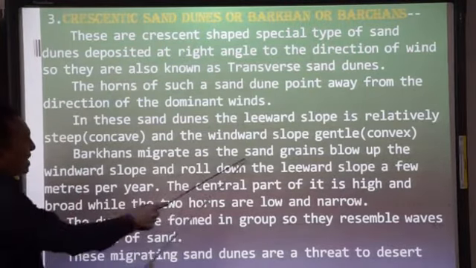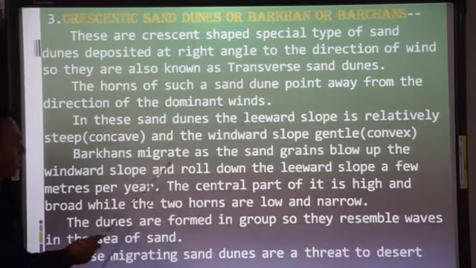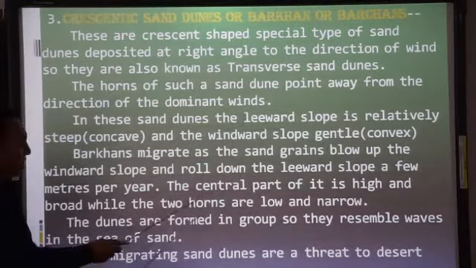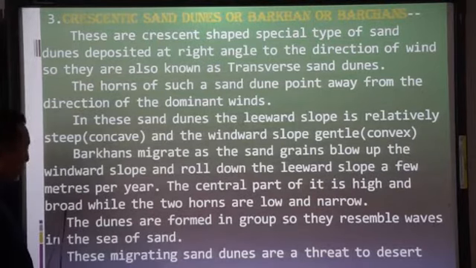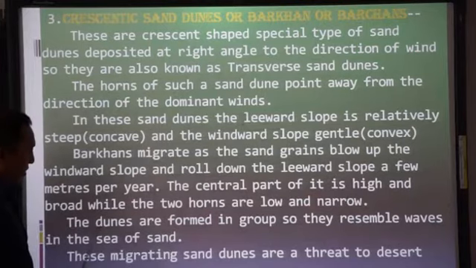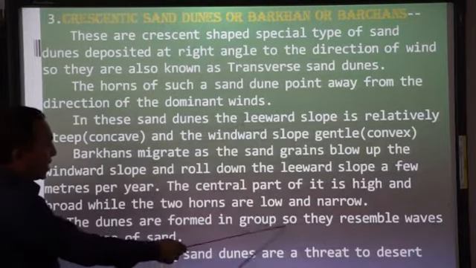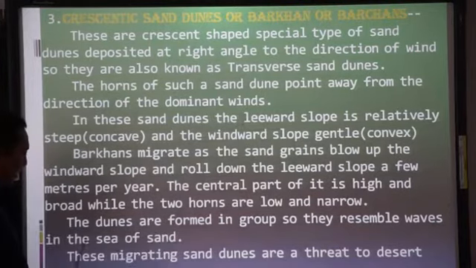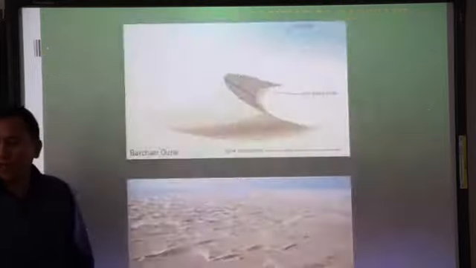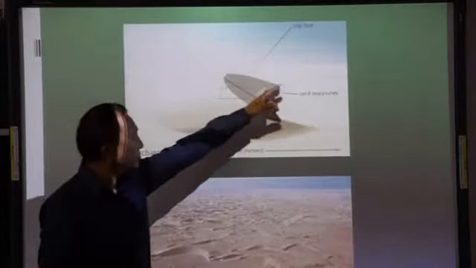Barkhans migrate as the sand grains blow up the windward slope and roll down the leeward slope a few meters per year. The central part of it is high and broad, while the two horns are low and narrow. The dunes are formed in groups, so they resemble waves in the sea of sand. These migrating sand dunes are a threat to the desert life. You can just see it. This is the Barkhan.